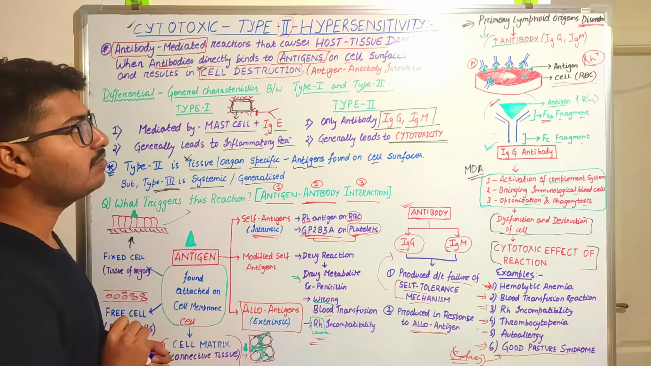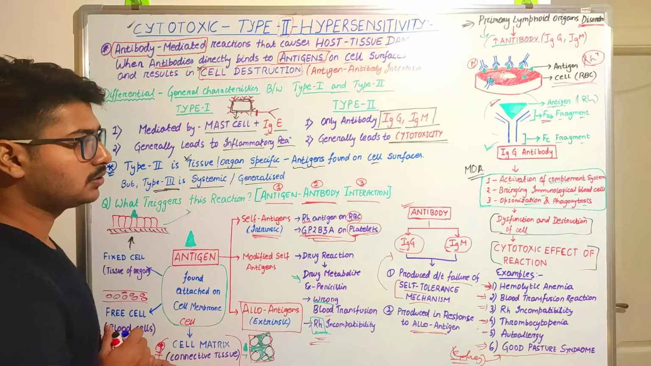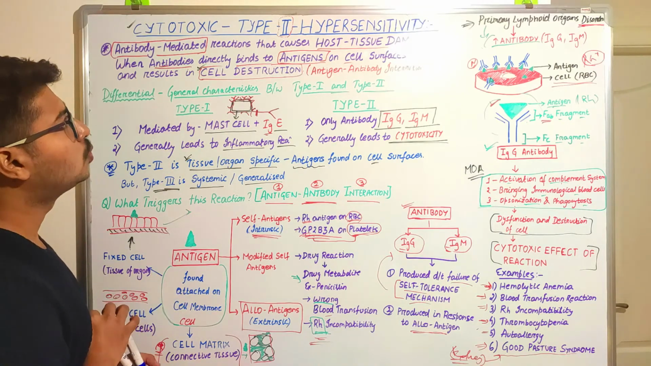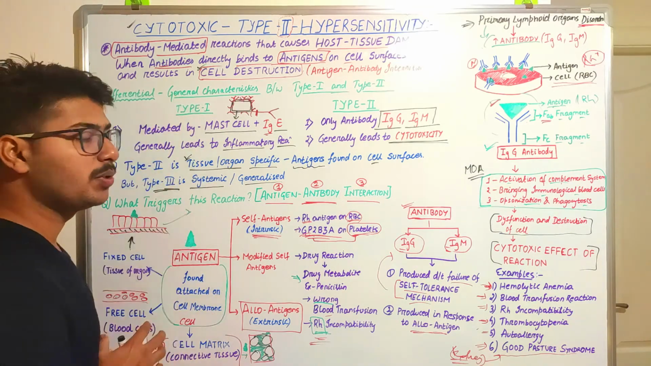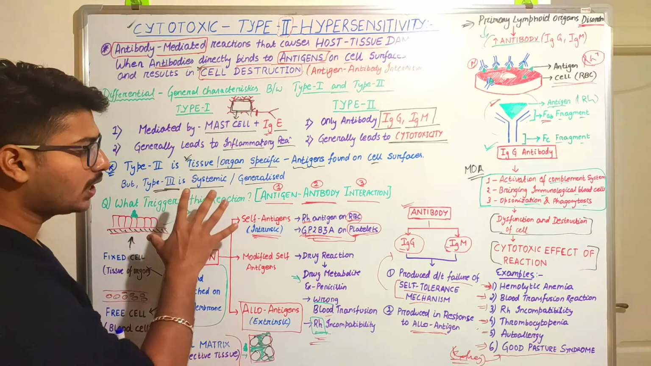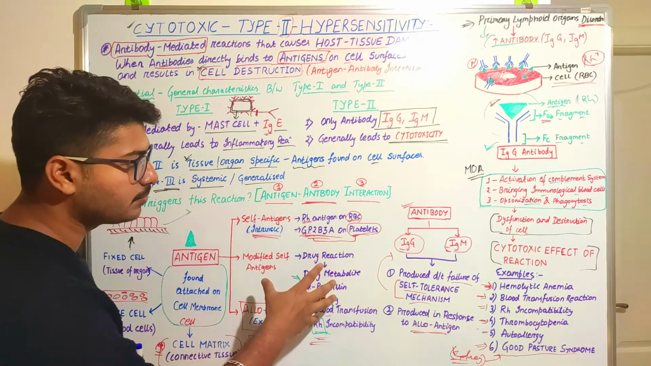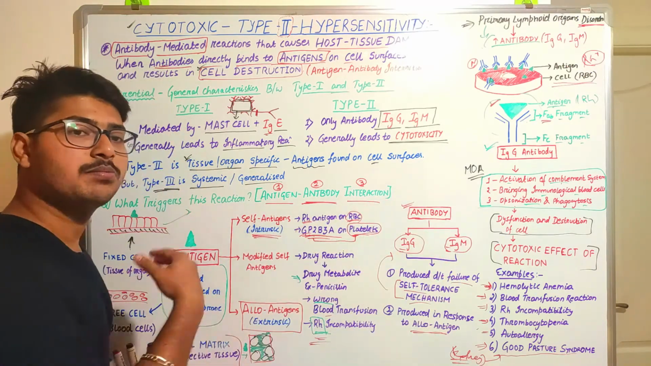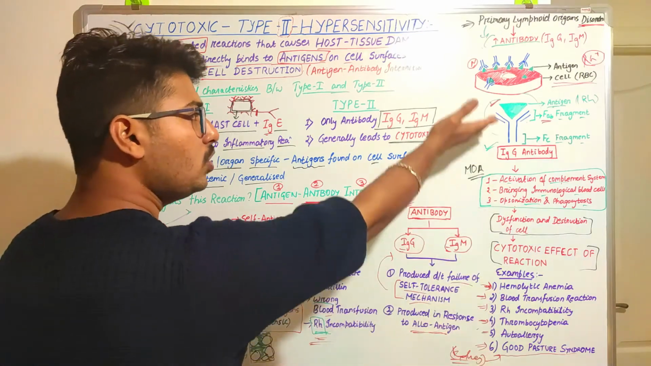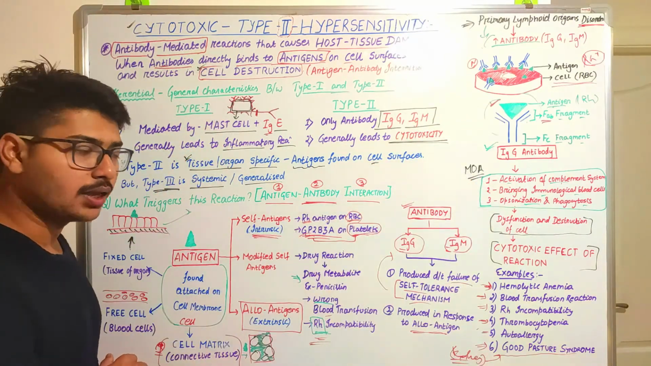I hope you have understood this introduction to cytotoxic reactions. What do you mean by a cytotoxic reaction? What are the antigens? What are the different types of antigens? Which antibodies mediate these reactions? And how the interaction is actually taking place.